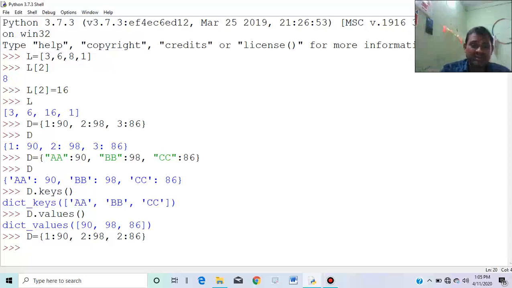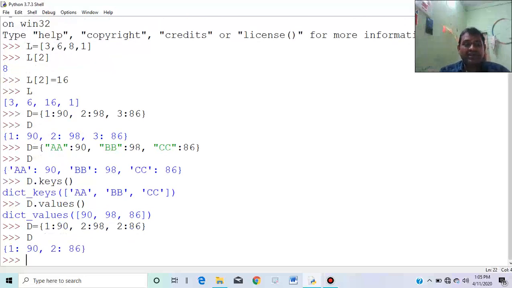It won't give an error, but this is the effect: 1 colon 90 and 2 colon 86 means whatever was defined earlier for 2 as 98 has been updated to 86. It means that the key is unique. If you define another value with the same key, it will be replaced. Hence we cannot duplicate the key. This is the meaning of it.